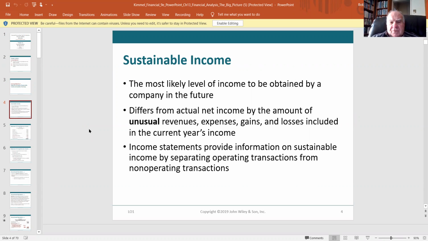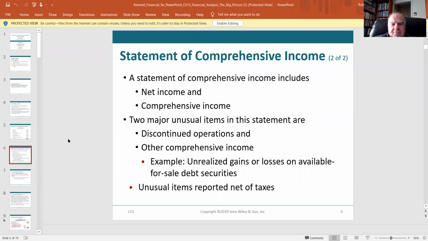It does not include things like extraordinary events like the discontinuation of an operation or interest expense, things like that. Income statements provide information on sustainable income by separating operating transactions from non-operating. So sustainable is operating.